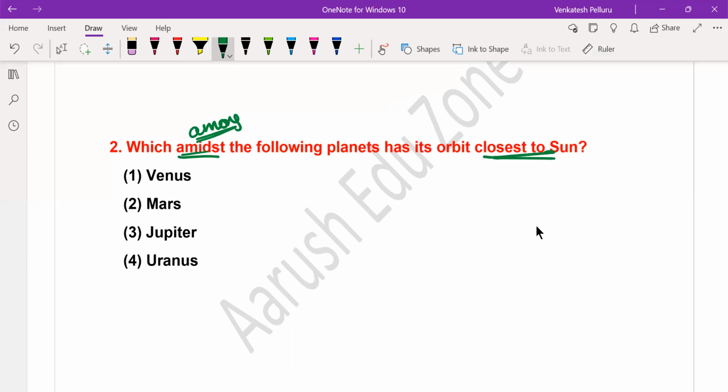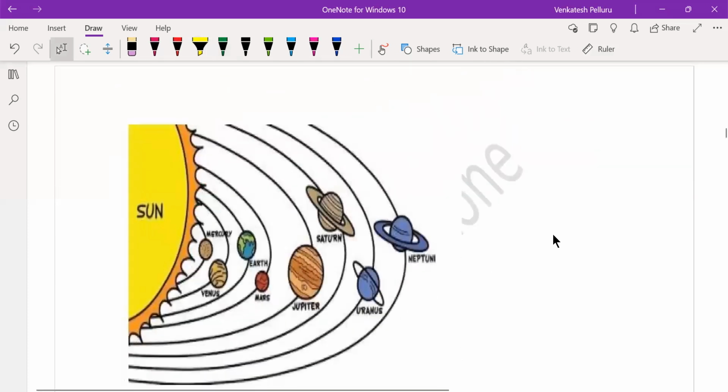This is the order of the planets in ascending order of the distance; ascending order means increasing order. The planet very close to the sun is Mercury, then comes Venus, and then Mars. I am asking closest, so out of the given planets, Venus is the closest planet to the sun, followed by Mars, then Jupiter, then Uranus.